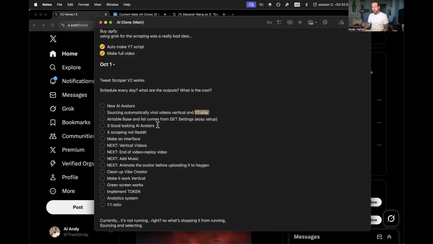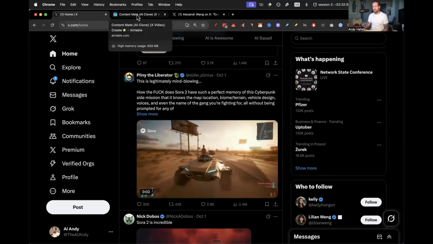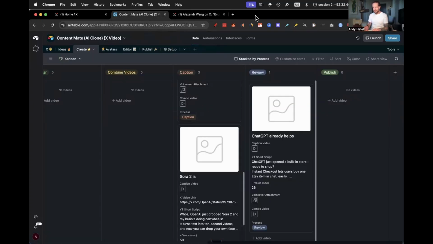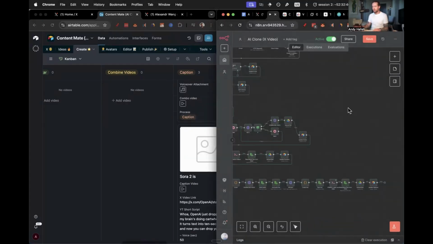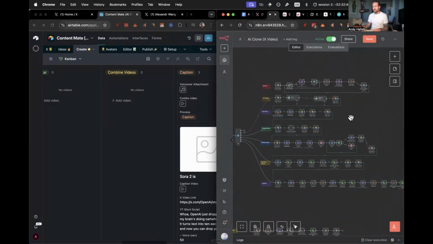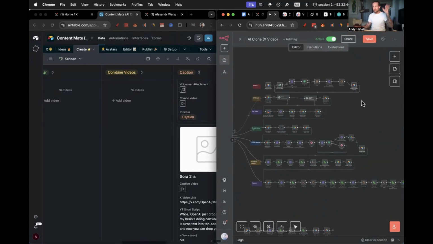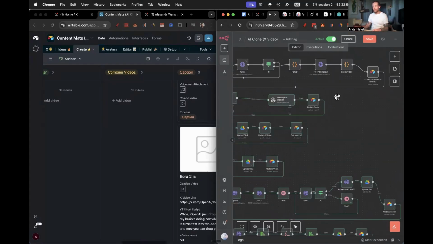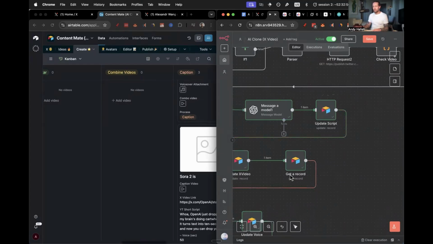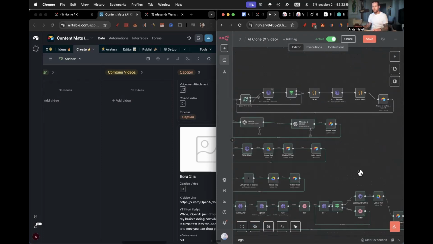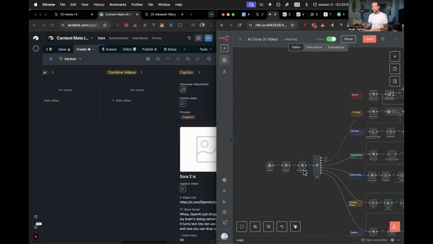The next thing that I want to do is that the Airtable base and list comes from get settings. Sometimes it can be a little bit hard to set up the actual n8n thing itself. So if you download this right now, what you absolutely have to do, guaranteed, is update this script with your base ID and record ID and your list ID as well. But I want to find out how you can actually just put that in the settings.